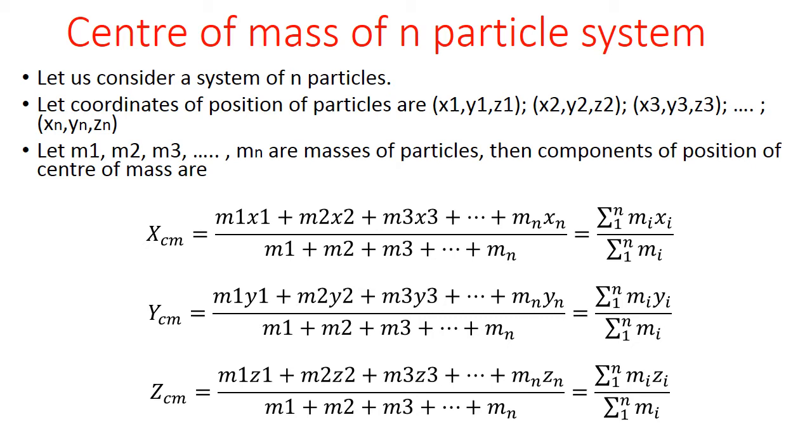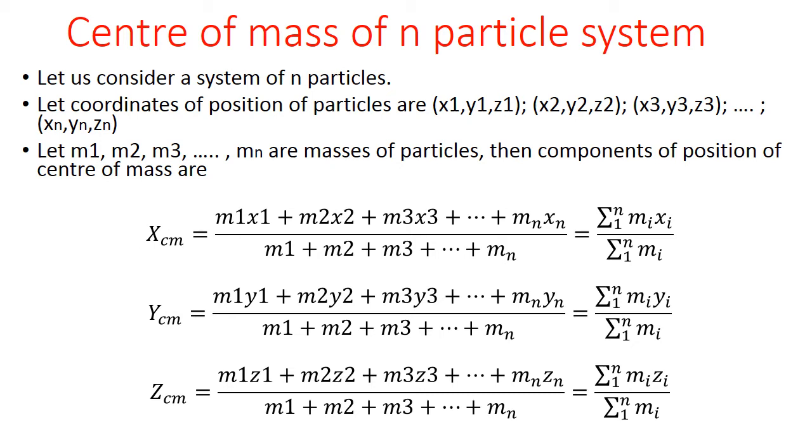Let us suppose a system consists of n particles whose coordinates are x1, y1, z1, x2, y2, z2, x3, y3, z3, and so on. Let m1, m2, m3 be the masses of the particles.